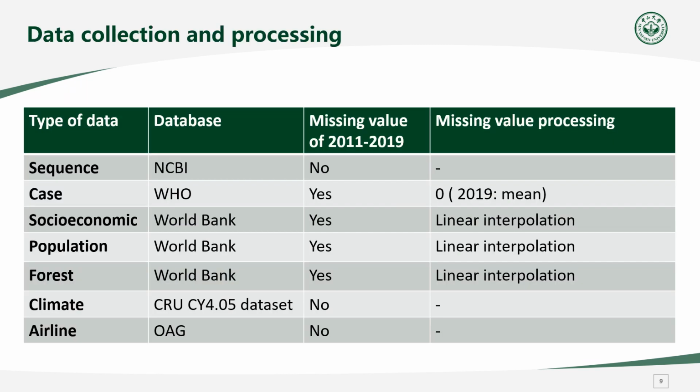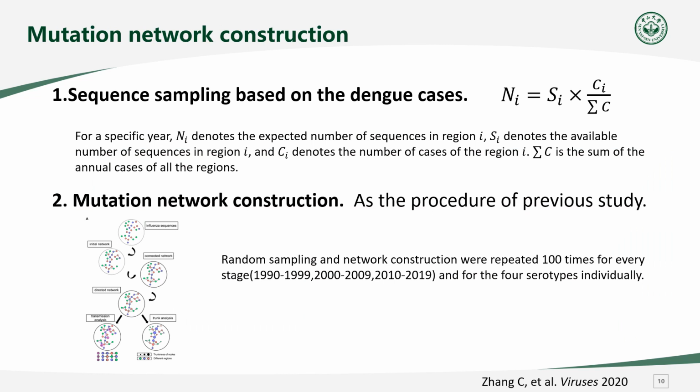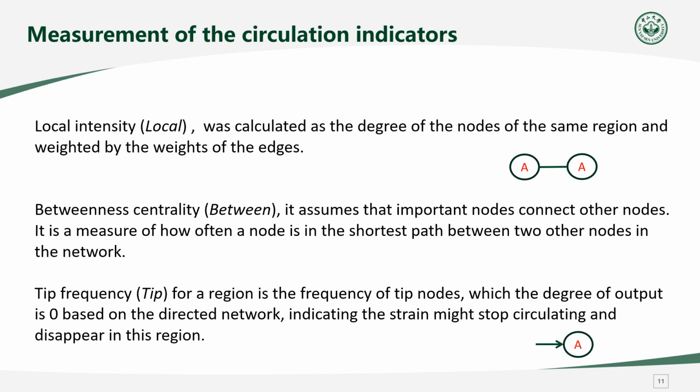7 categories of data were collected and processed. To match the scale of dengue epidemics in different regions, the number of dengue cases were taken into account during sequence sampling, simulating the real situation of dengue epidemic to some extent. The network was generated as in a previous study, and this method has been validated for robustness and accuracy in detail in that study.